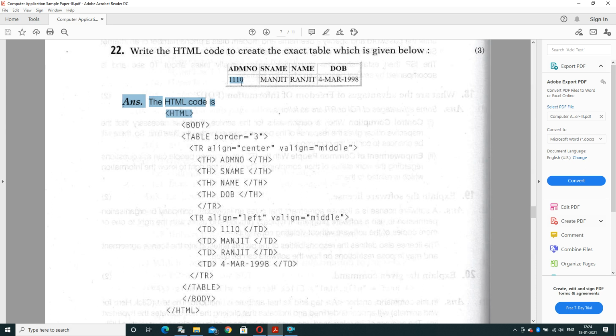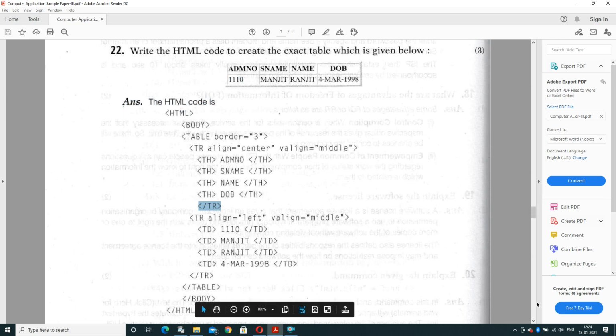And now the first row is related to the heading, so we will take the table heading th. In the first heading we will write admission number, and then we will close it. In the second heading we will write serial number, student name. In the third heading we will write name, and in the fourth heading we will write the date of birth. These all are the table headings. Afterward the first row will be completed with a container tag.